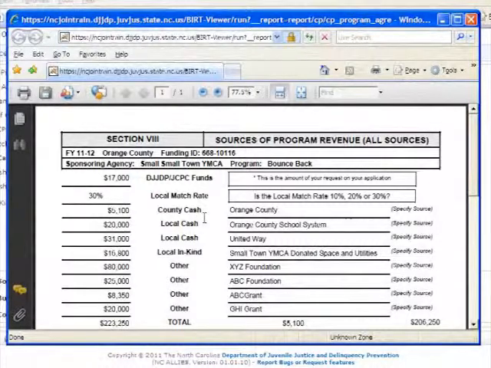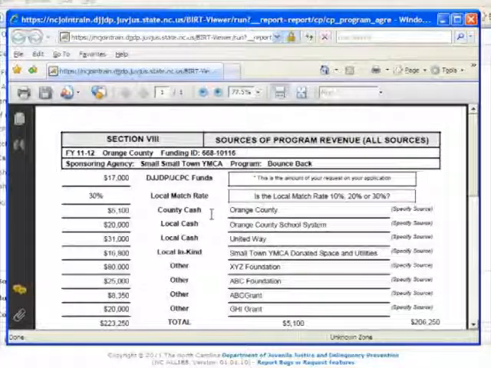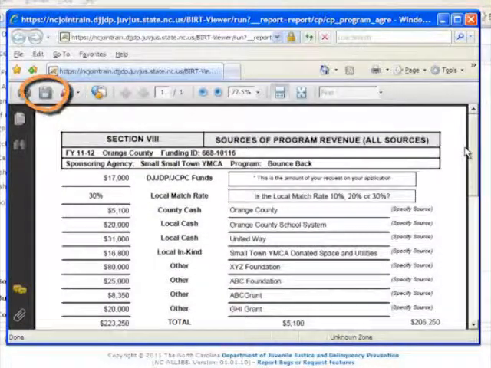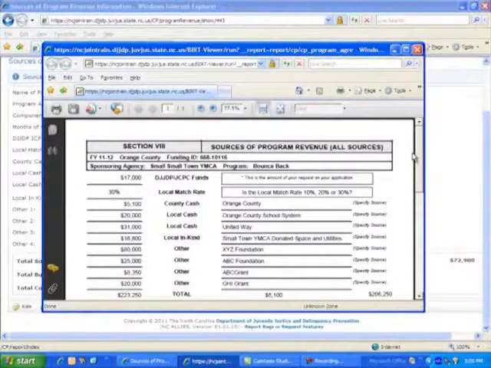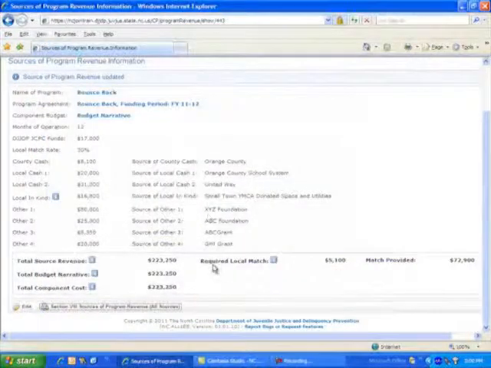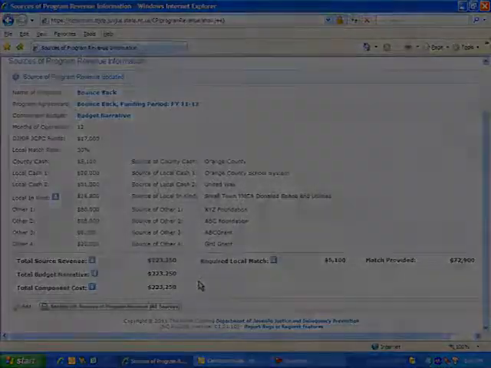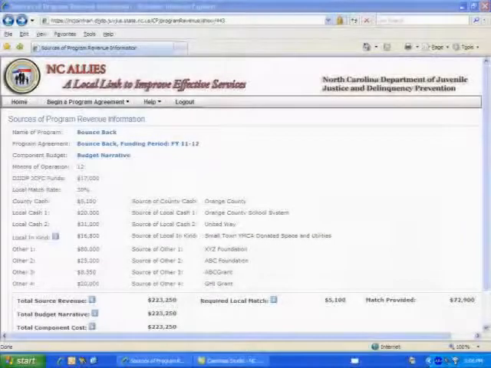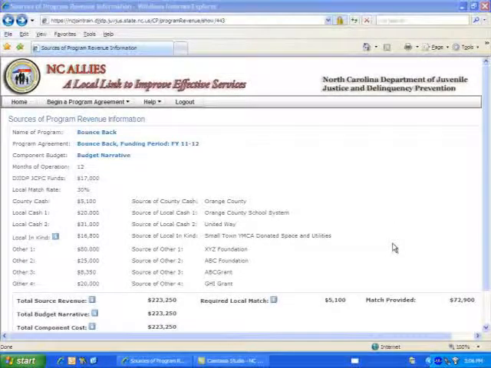For continuation programs, this page looks exactly like the Sources of Program Revenue page in your program agreement. You may also save this section to your hard drive. Let's move on and submit our program agreement. You are now ready to submit your program agreement.